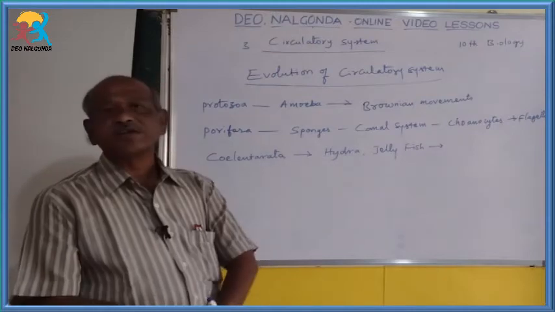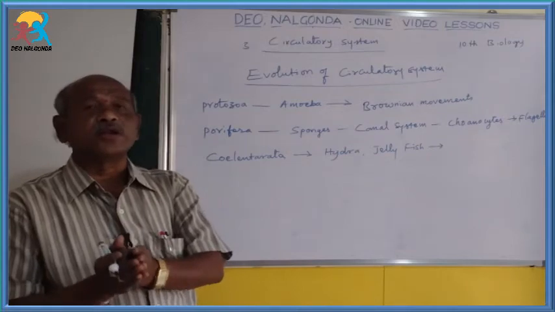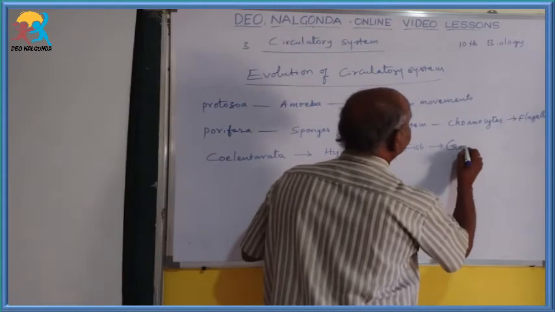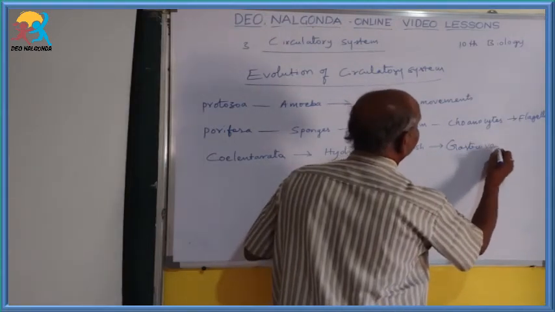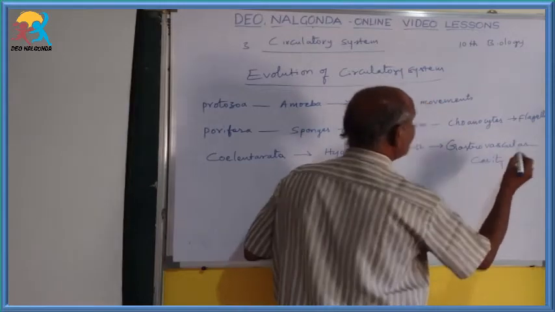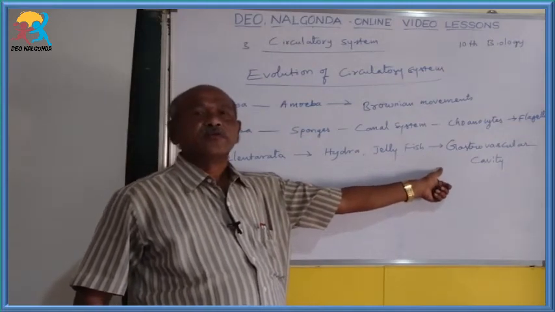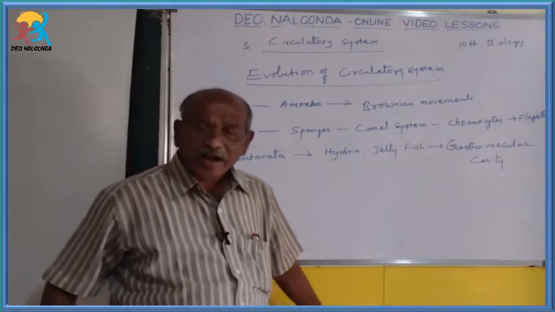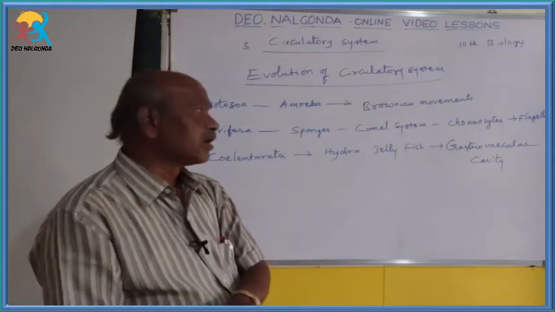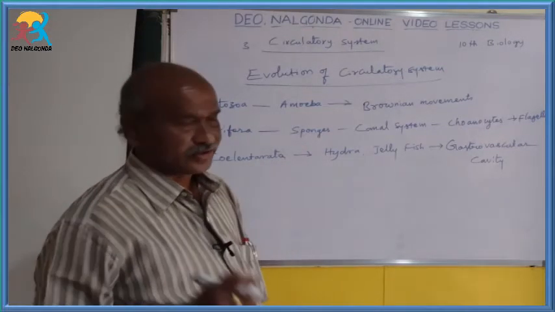Here a special cavity is developed. That special sac-like cavity is known as the gastrovascular cavity. With the help of the sac-like gastrovascular cavity, the food materials are digested and afterwards transported to all cells of the body of coelenterates, such as Hydra or jellyfish.